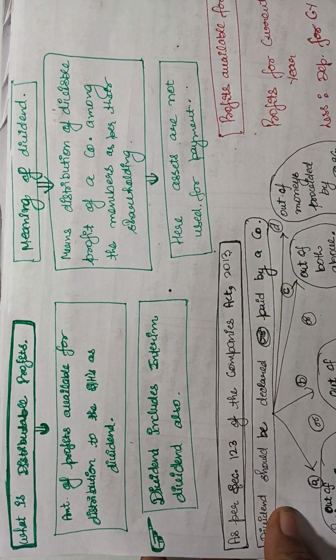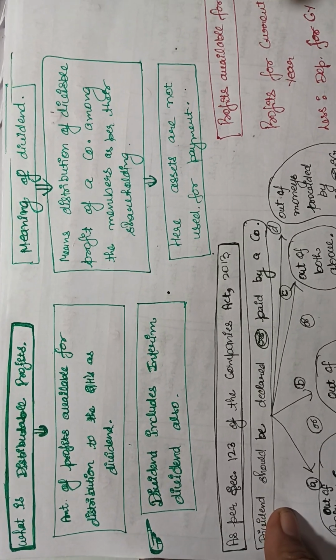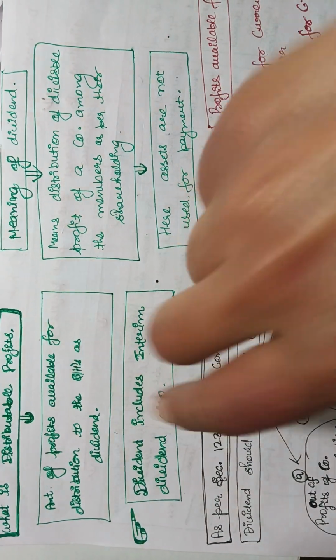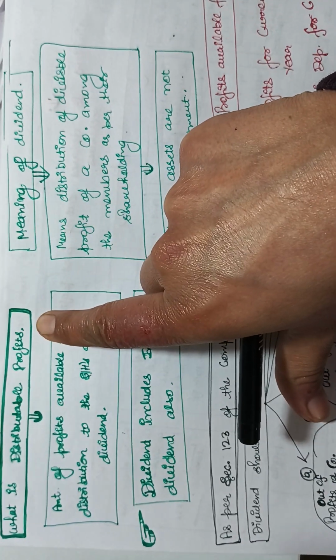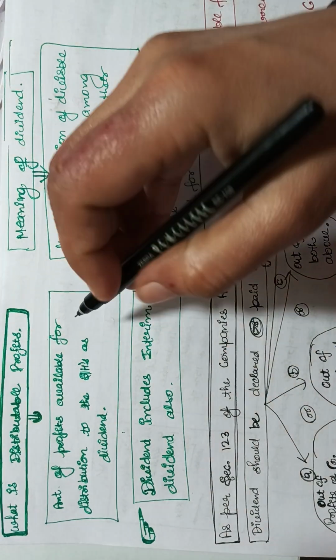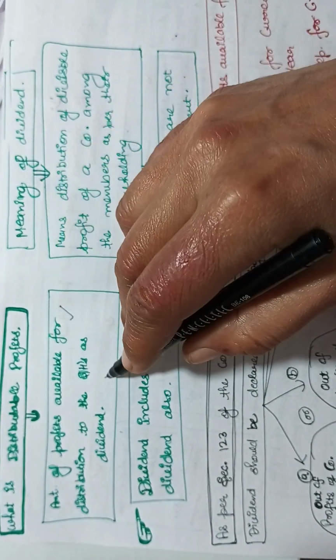So these are some of the concepts related to the dividend and profit. Let's start. What is distributable profits? Distributable profits कौन से होते हैं? Amount of profits available for distribution to the shareholders as a dividend.